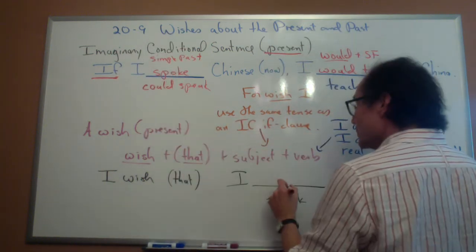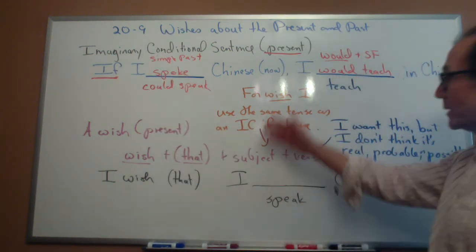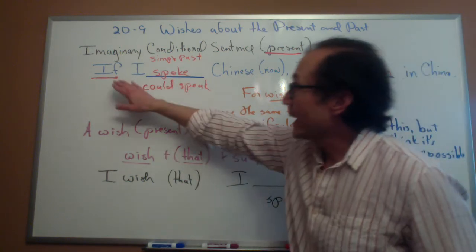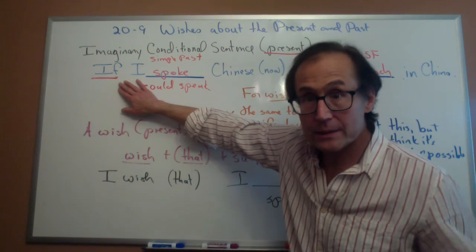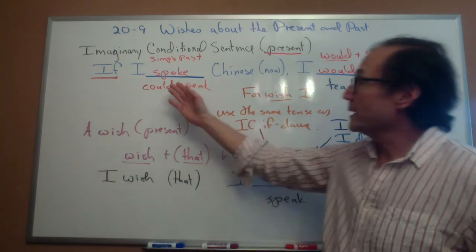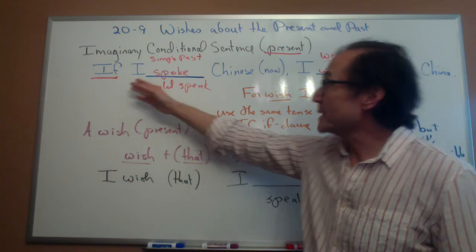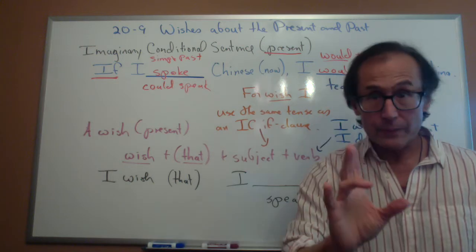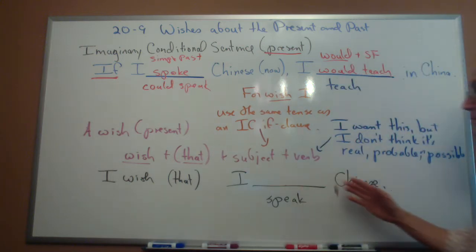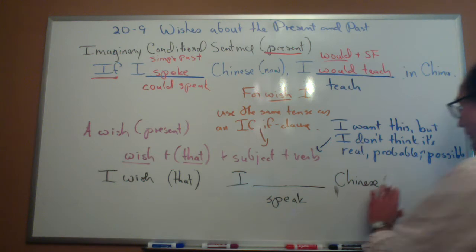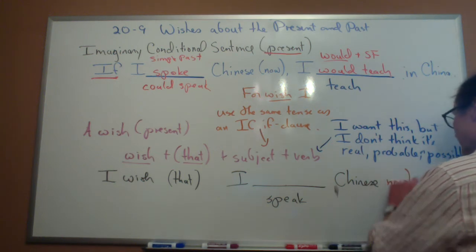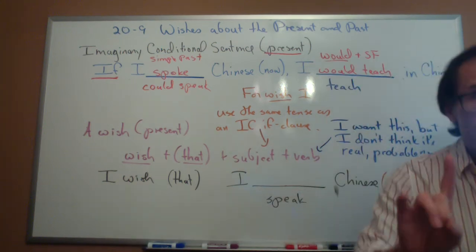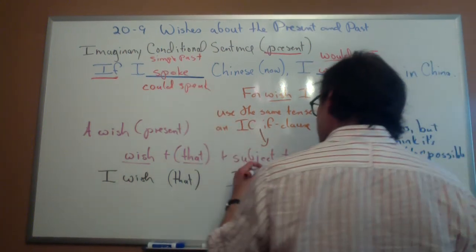So here, this will be the same as this. When I use wish and that and subject and verb, this verb is going to be the same verb tense as I would use in an imaginary if clause. So here, if I'm saying an imaginary present sentence, then I will use simple past in the if clause. If I'm making a wish about now, I do the same thing. I use simple past.